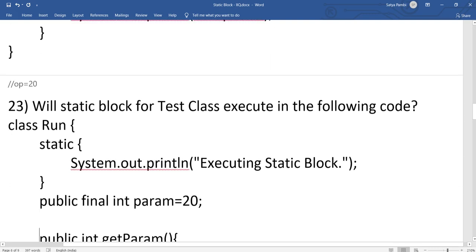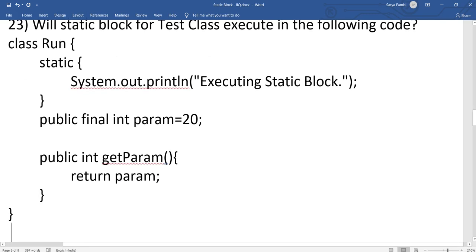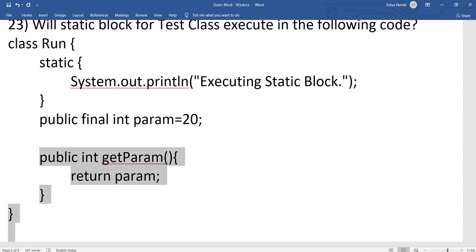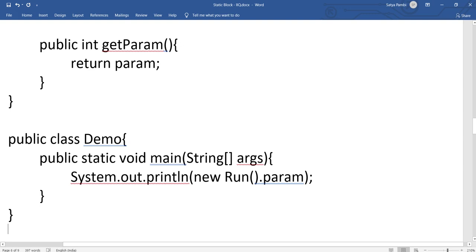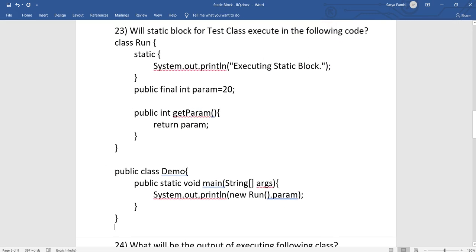Let's see, will the static block for the Test class execute in the following code? It's similar to the previous one. This is a static block, a final variable and an instance method. Coming to this one, in the main method I'm creating an instance and calling param. So what will happen here? I am creating an instance for a class which has a static block. So while creating the instance, what will happen?